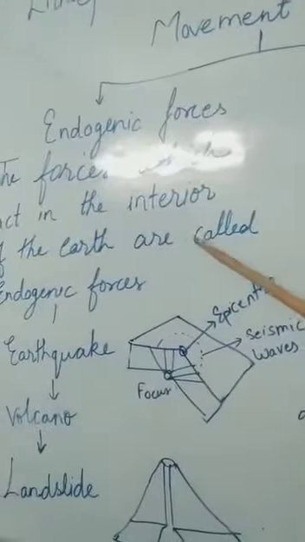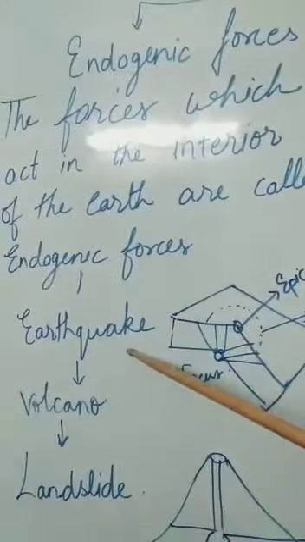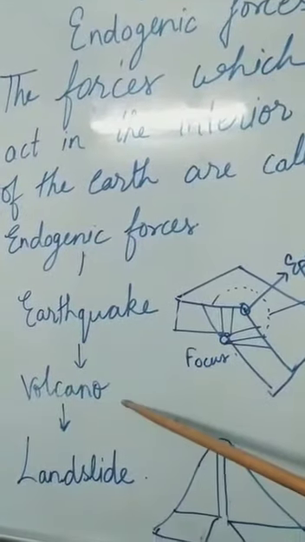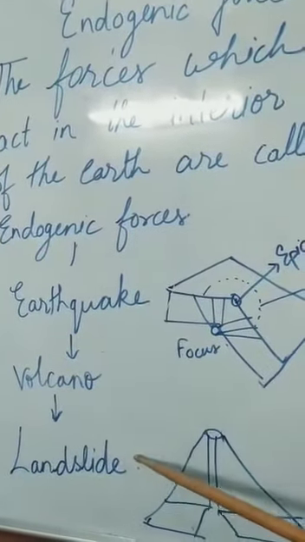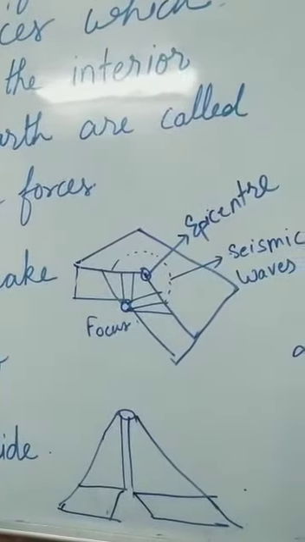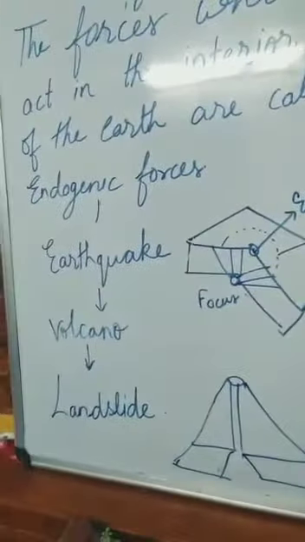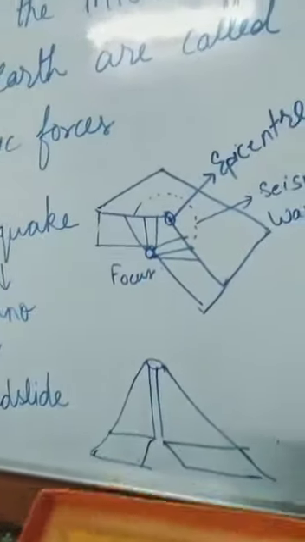In endogenic, what would be the results? It could be earthquake, as I have shown. It could be volcano. Okay, it could be landslide also. Right? In landslide also, the layers of the earth move. Okay, layers of the earth shake.